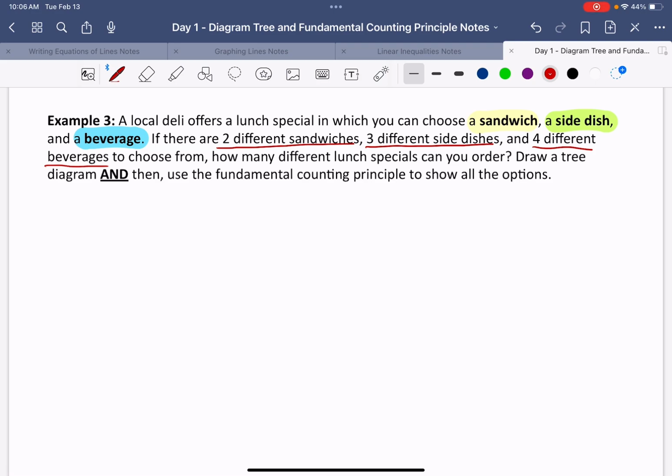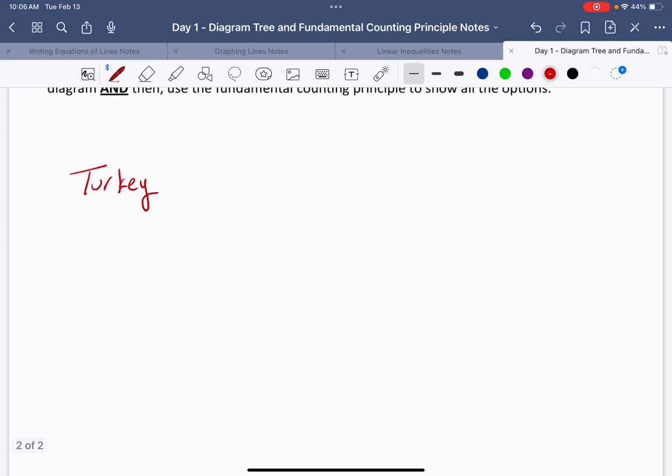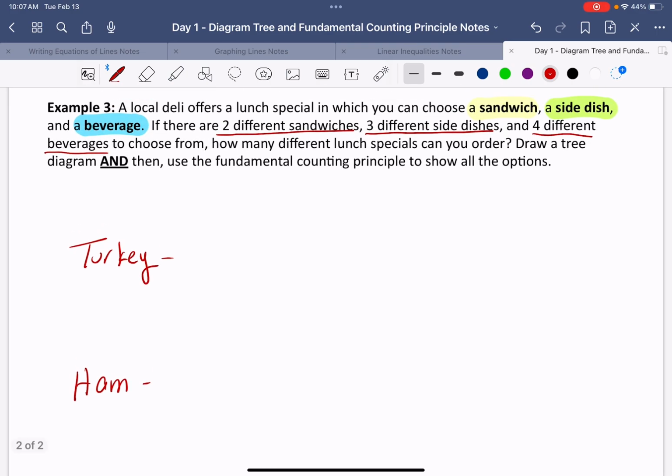So let's draw this all out, okay? This time I'm gonna show you going this direction, how we might draw that out. All right, so I'm gonna start with my sandwiches. And I'm gonna say, all right, let's say I have a turkey and a ham sandwich. So I've got a turkey. Give yourself lots of room here, so don't write super, super big. Turkey and a ham sandwich, okay? And so those are my 2 sandwiches.